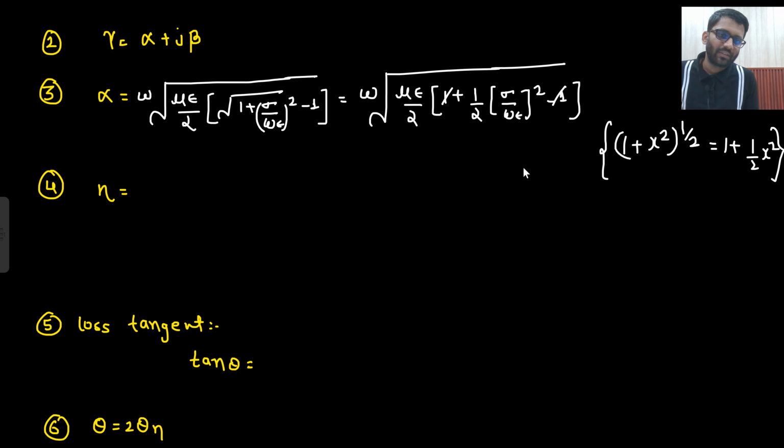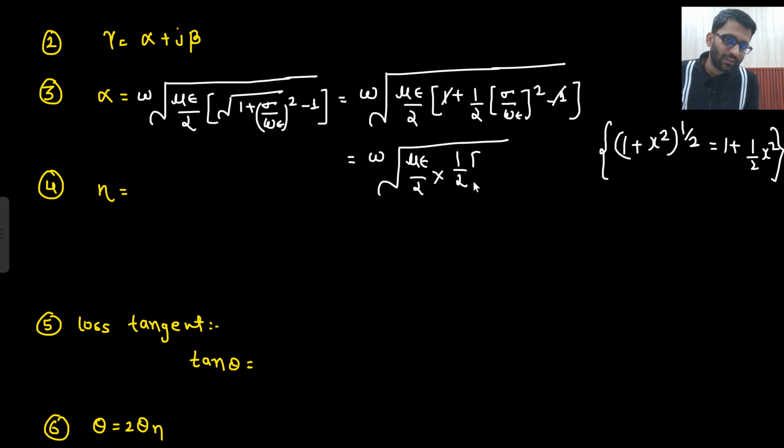So 1 and minus 1 will get cancelled, right? So omega upon under root mu epsilon by 2, then 1 by 2. This is your omega upon mu epsilon whole square.